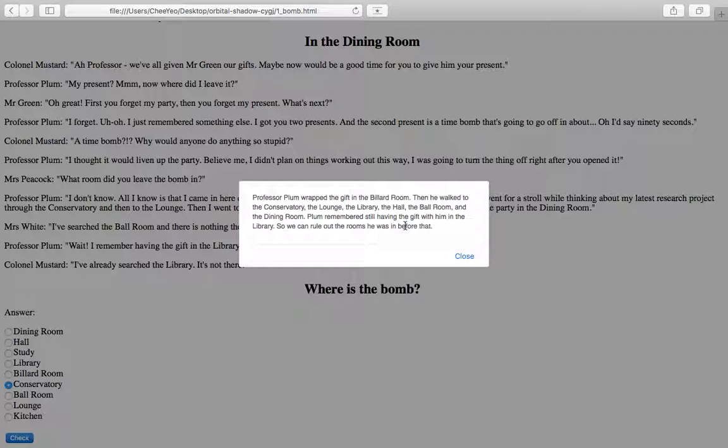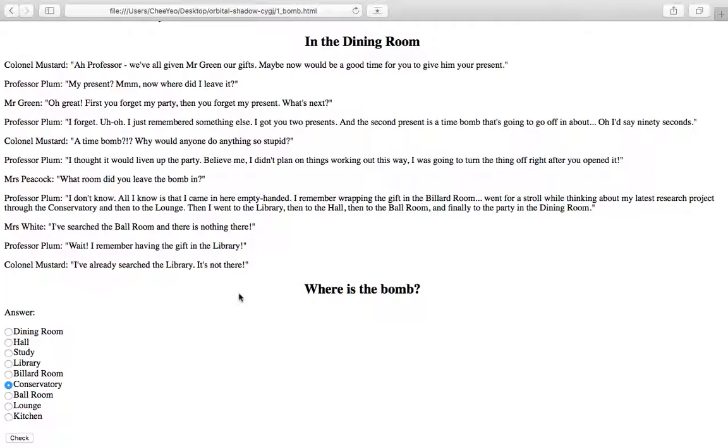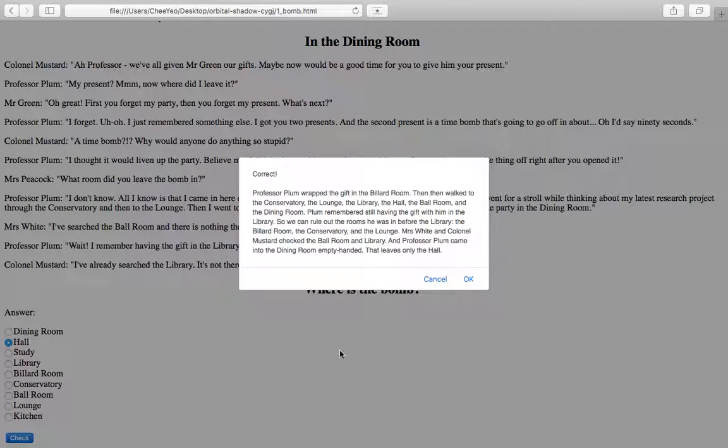In the event that the user gets the answer correct, we have also provided the explanation of how the answer was derived, as we wanted to ensure that the user follows the right train of thought in obtaining the correct answer, instead of just randomly guessing. Upon getting the right answer, the user will be redirected back to the main page, when he or she can click the OK button.